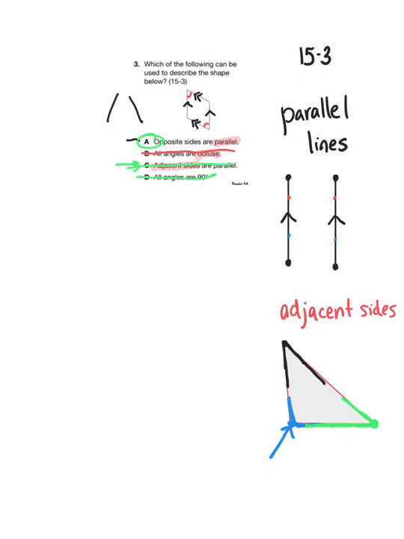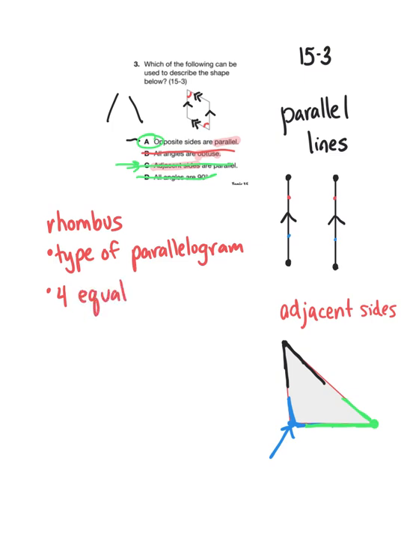Okay, remember, when the teacher is writing, you should be writing too. A rhombus is a type of parallelogram. It has 4 equal sides. Whereas a trapezoid only has 1 set of parallel sides.